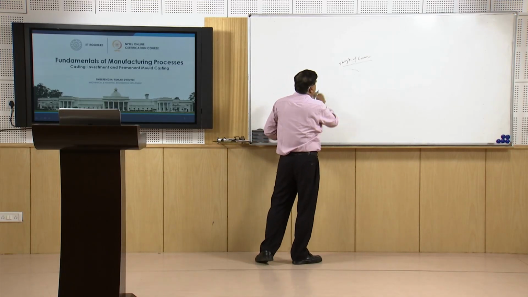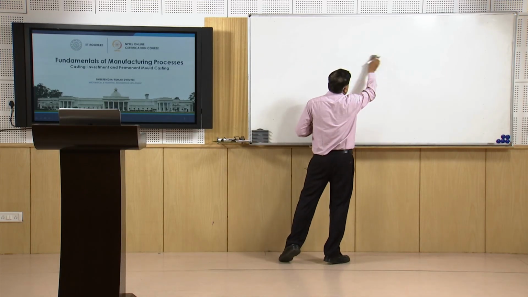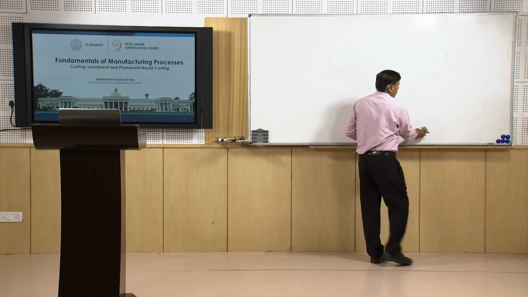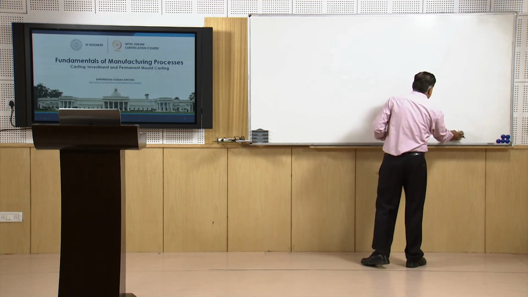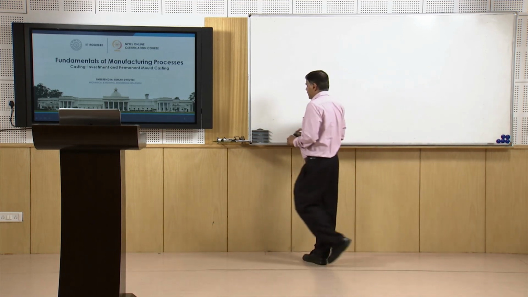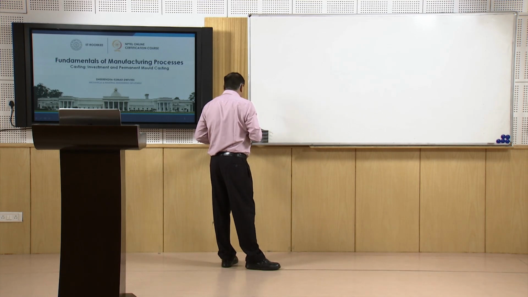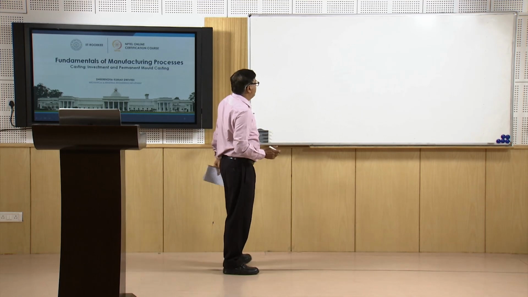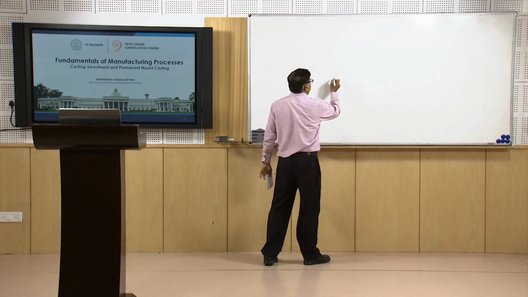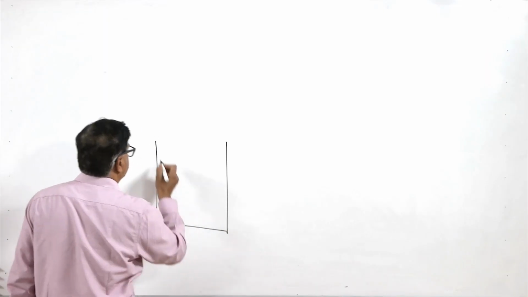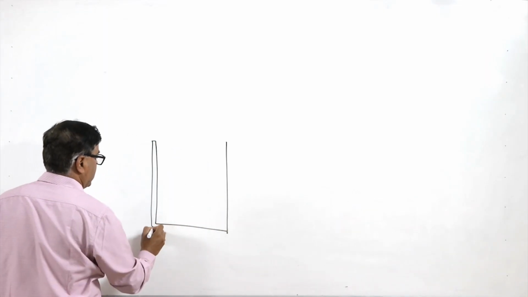Basically, the fine shell or the mold is prepared, which will provide the finer details of the wax pattern, and these can be produced easily with the help of the investment casting process. So, the shell is like this.